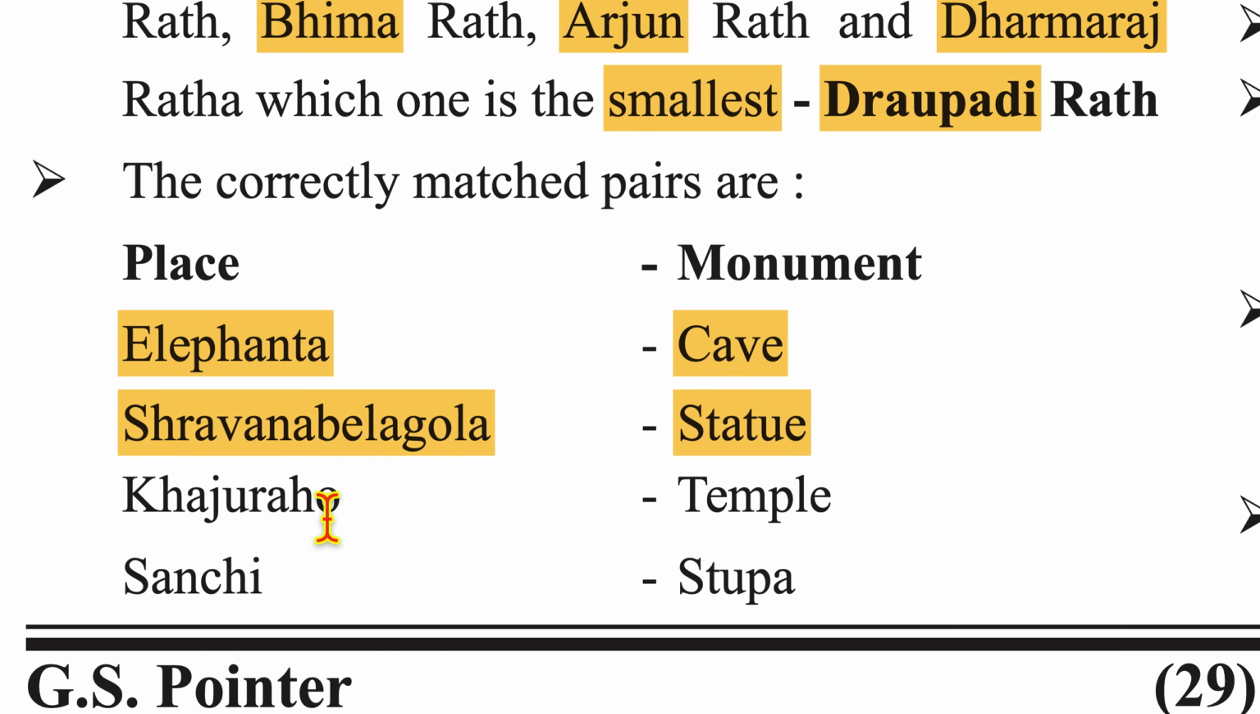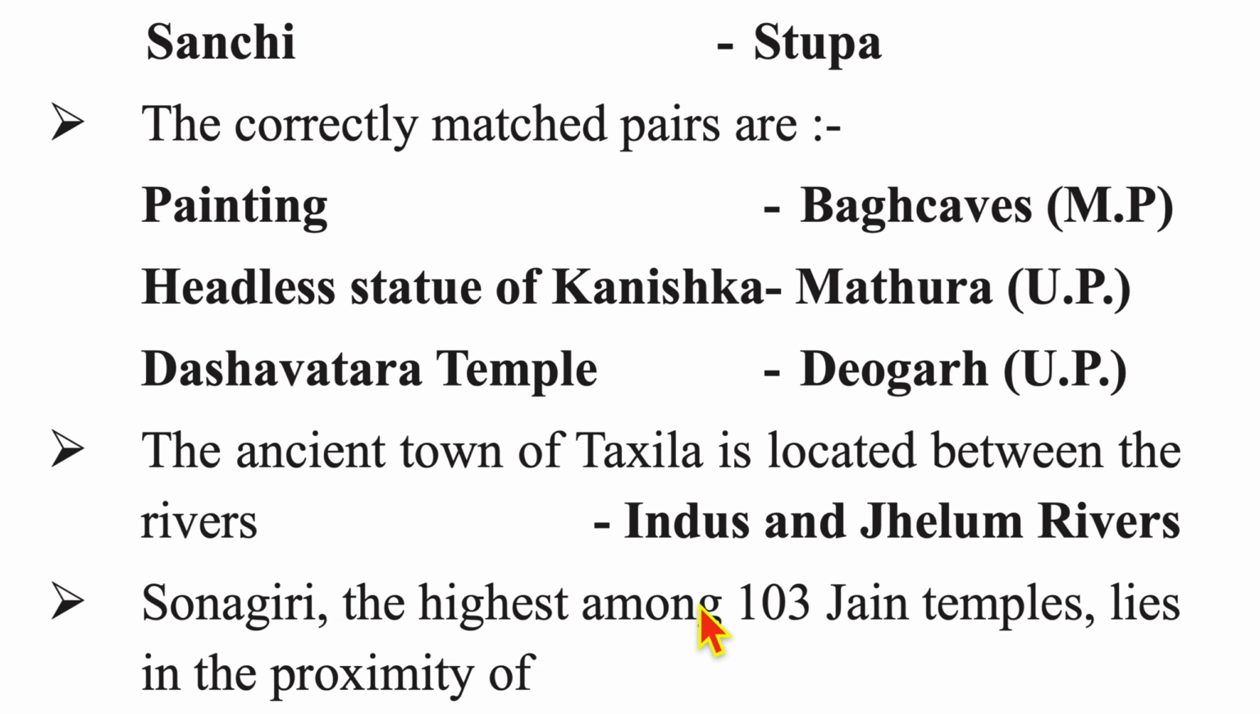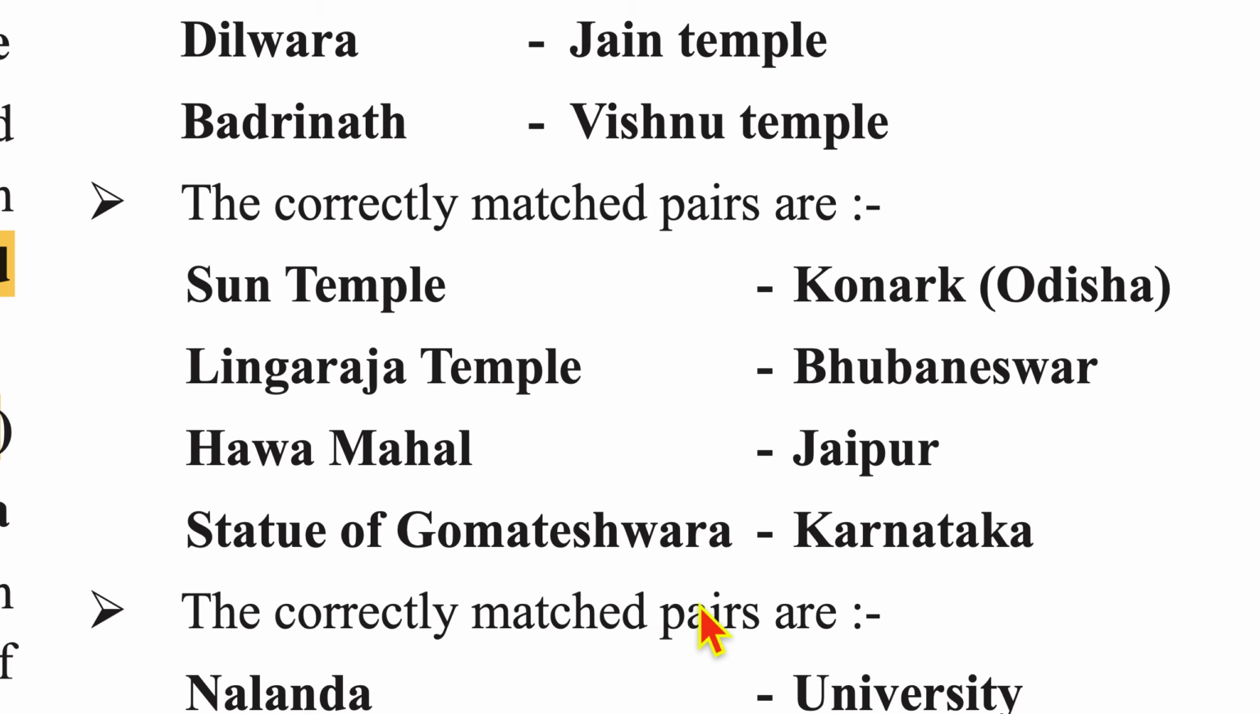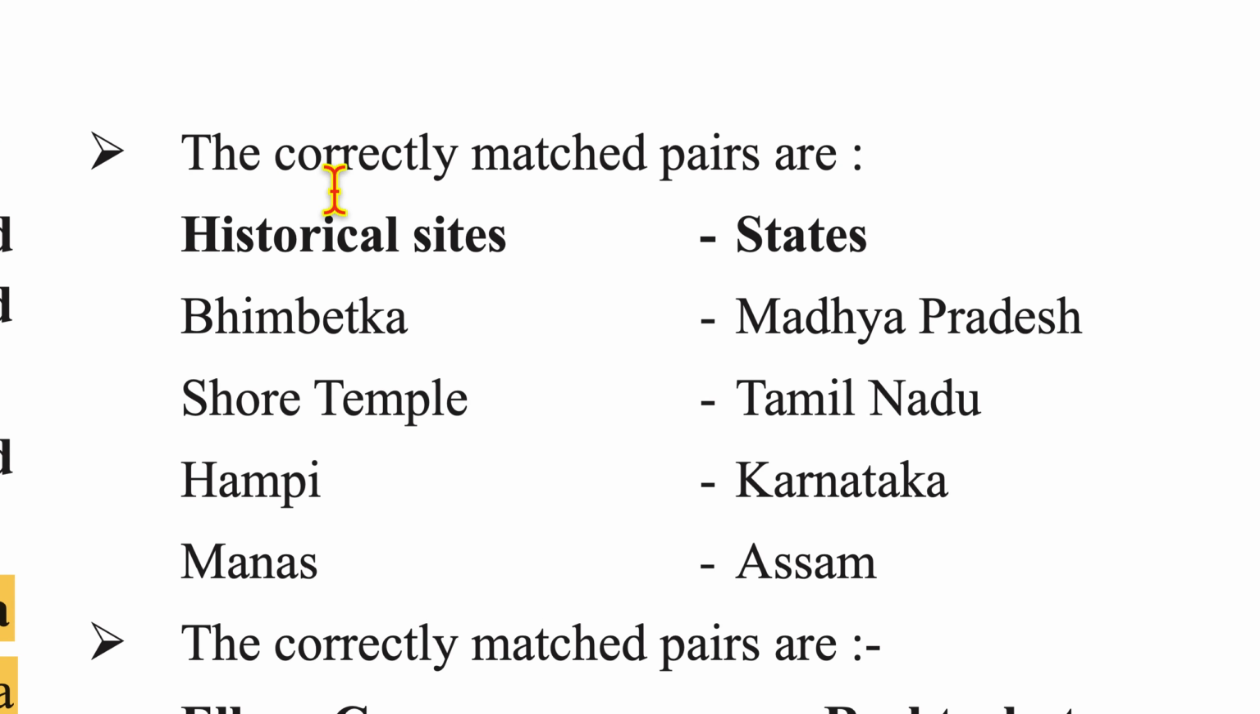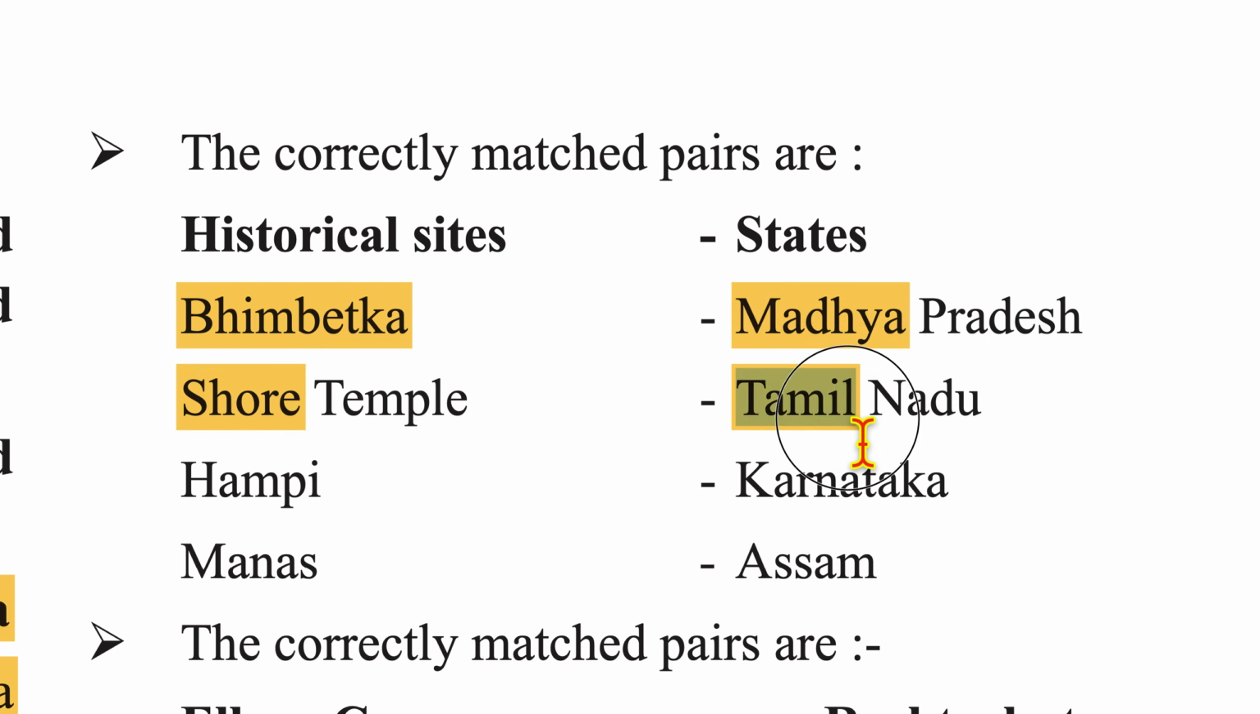The correctly matched pair is Elephanta Caves. Swarna Belagola is a statue. Khajuraho is a temple. Sanchi is a stupa. Now the correctly matched pairs are Bhimbetka, Madhya Pradesh; Sun Temple, Tamil Nadu; Hampi is in Karnataka; Manas is in